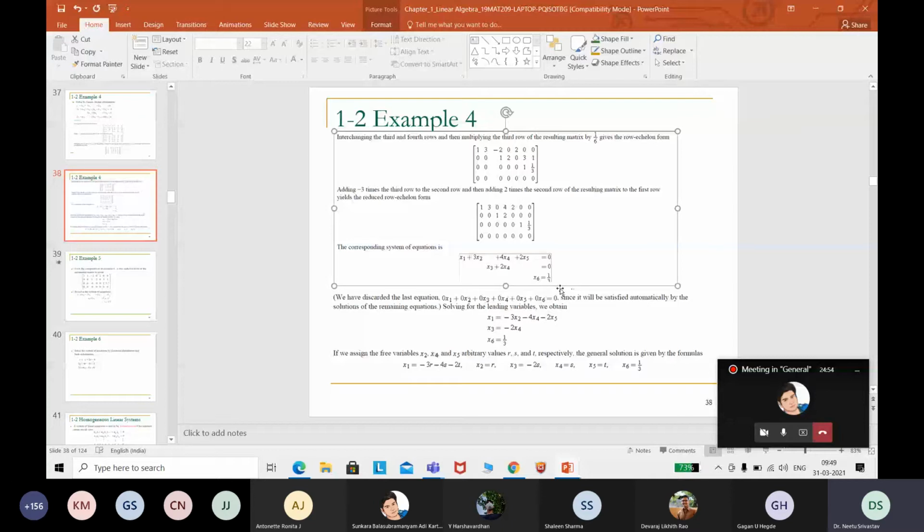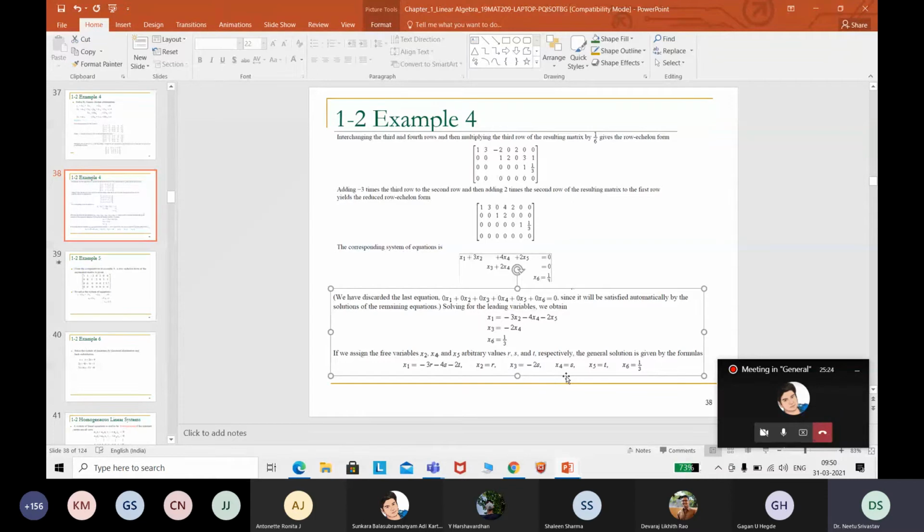Since x1 is defined by x2, x4, and x5, we have assumed x2, x4, and x5. So x1 can be evaluated. When you assume x4, x3 can be evaluated. So it is a 3 parametric solution, and these are the solutions for the given system of equations, and it will be satisfied for infinitely many values. Like that, the cases can be discussed, and all these things we have done in the last class.